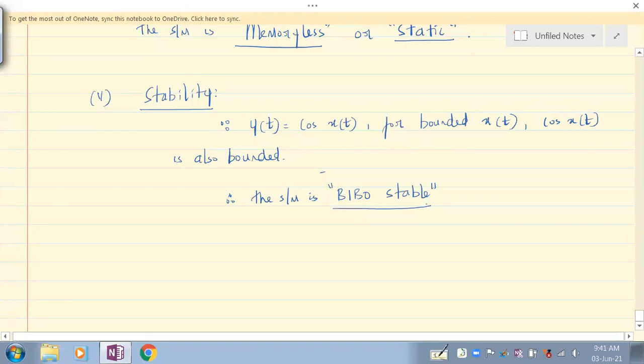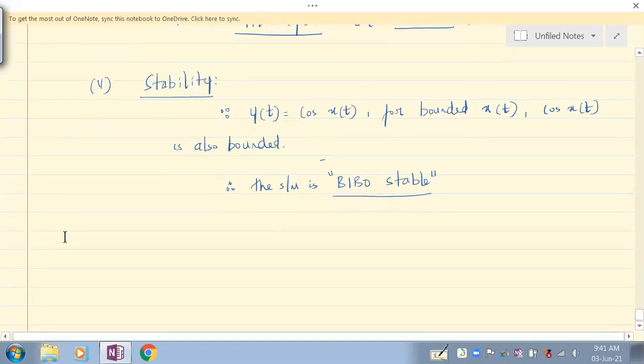Fine. So this is the fourth problem that we have. Now let's move on with another problem, which is very similar to what we have done now. Let's do that fast. Fine. Problem number 5.